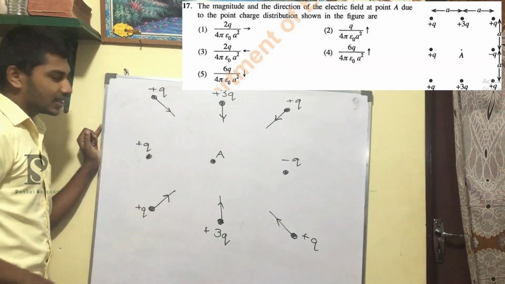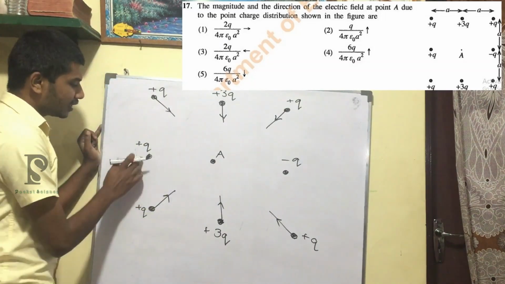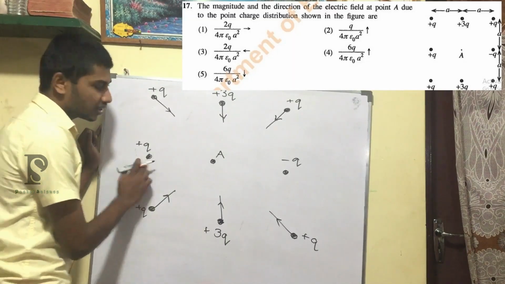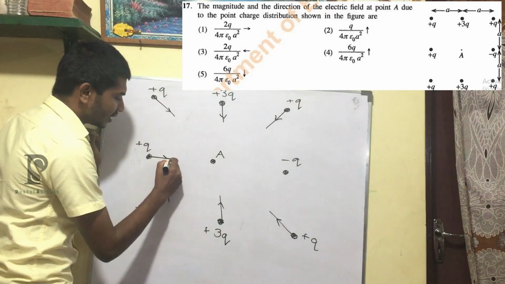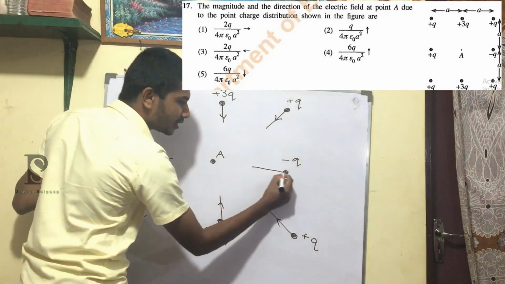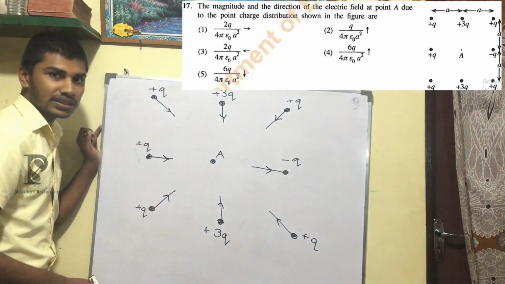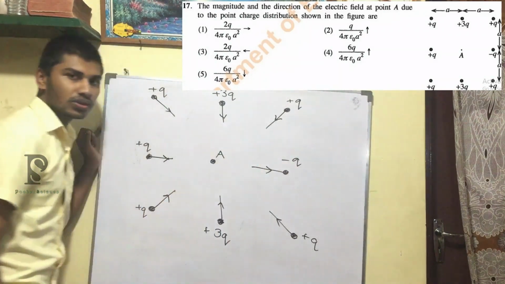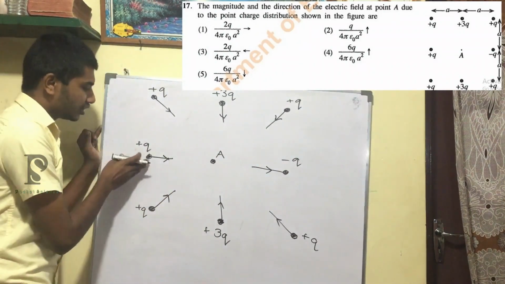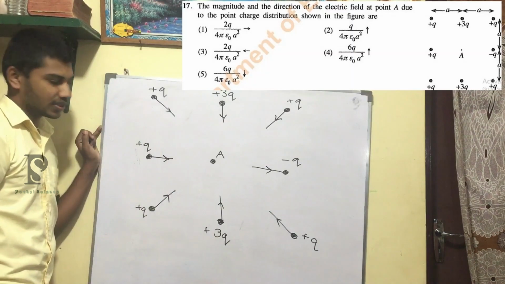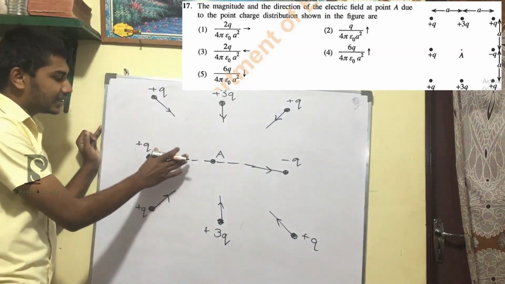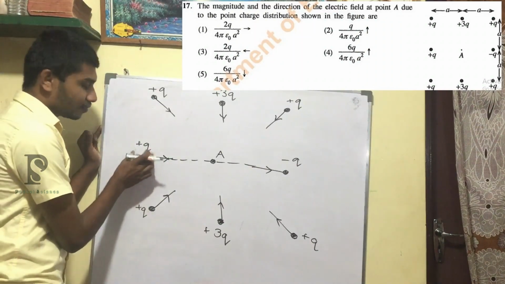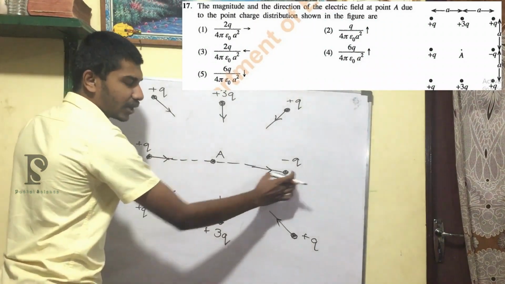So the only field acting at A will be due to the resultant of plus q and this minus q. So this will be in this direction, and also this will be in this direction, because since it is a minus charge, it should be into the charge. Since this is the plus charge, it should be coming from the plus q charge. So these two will go through A. So the resultant electric field will be coming from this plus q and this minus q.